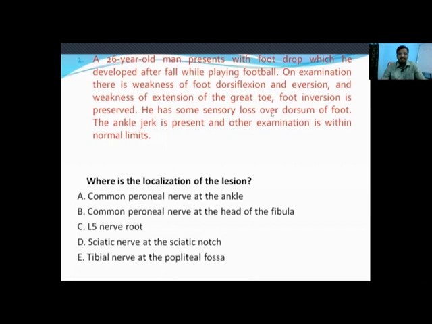And he has some sensory loss over the dorsum of the foot. The dorsum of the foot is predominantly supplied by the superficial peroneal nerve of the common peroneal nerve. So when both nerves are involved, that indicates the common point of both nerves is involved. What is the common point for both the nerves?